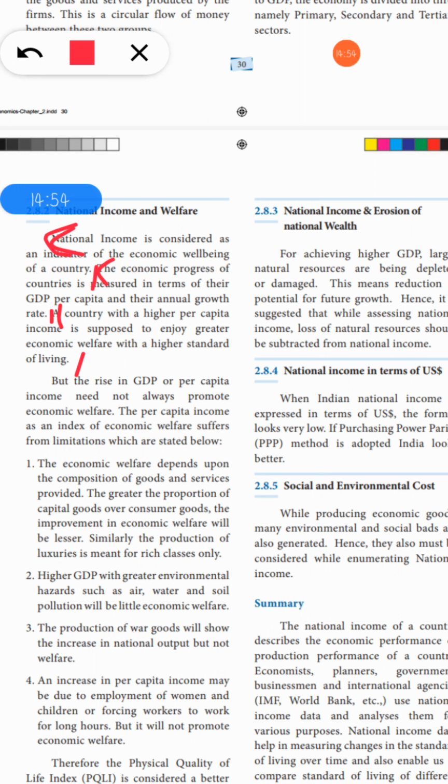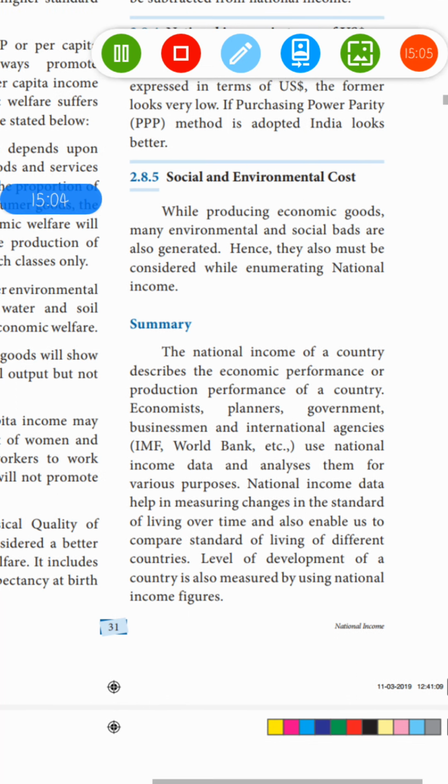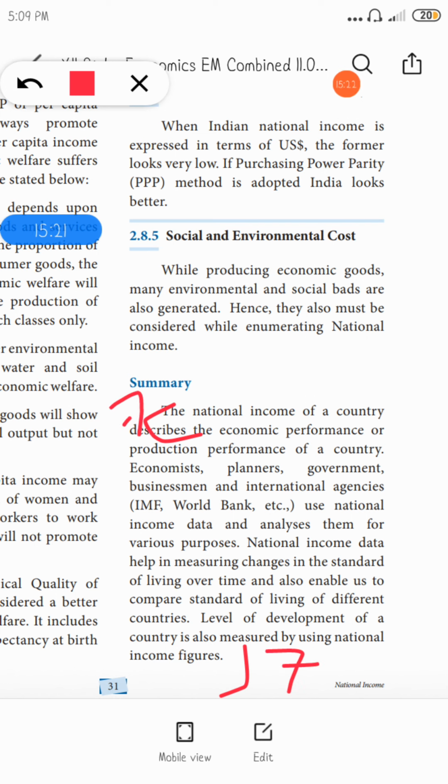So you can write it point wise. Okay, from here, so from here till here, write it point wise. Okay, so that's all. Your part C questions are over.